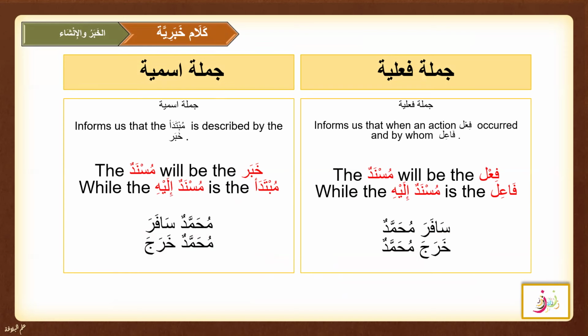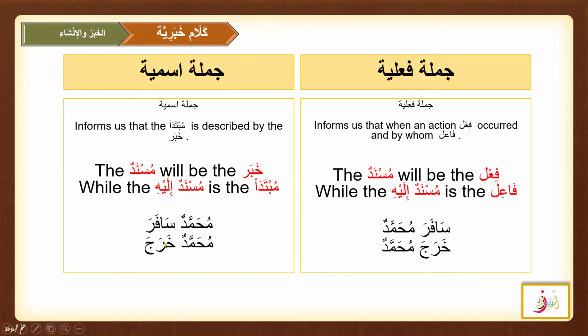For jumla failiya, the musnad will be the fil, while the musnad ilayh is the fail. So we can say that Musnad ilayh is mostly the subject and Musnad is the information.